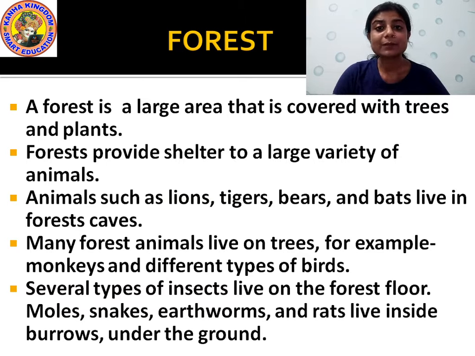There are different types of animals and birds which take their shelter in the forest and make forest their habitat. Forest is a habitat where different types of animals and plants take their shelter. They make their home in the forest and it becomes their habitat.